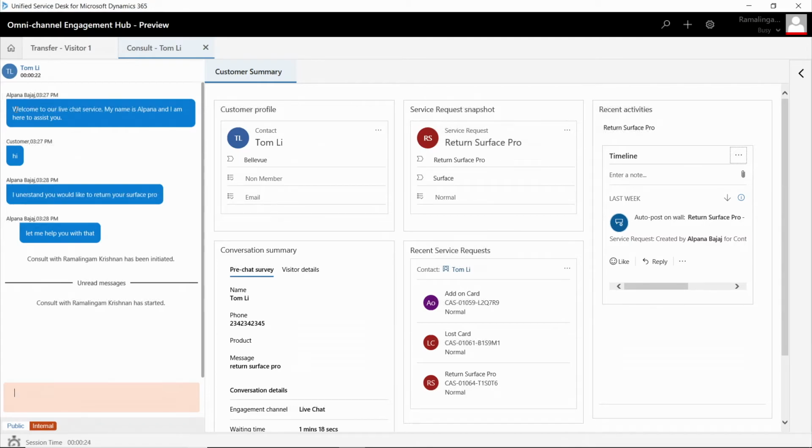You can see that the entire transcript of messages that have been exchanged in the past between the agent and the customer are available to me. I can go ahead and read the transcript. The entire context that was updated by the agent and by the system is again available to me. It automatically gets launched, which is an added bonus which you have with Unified Service Desk.